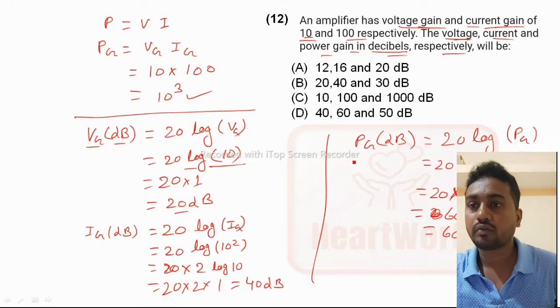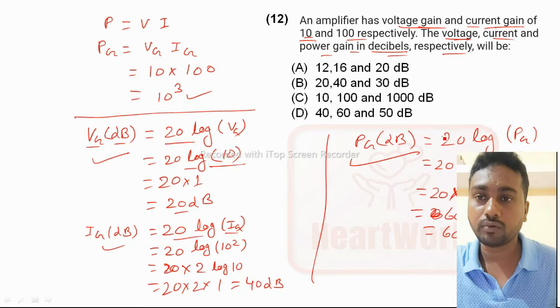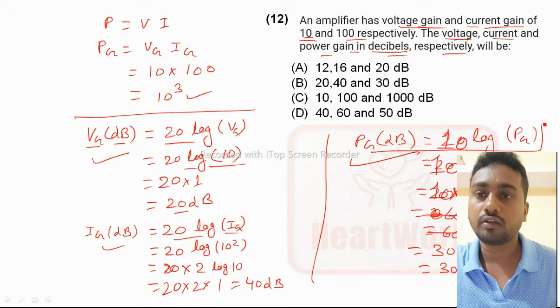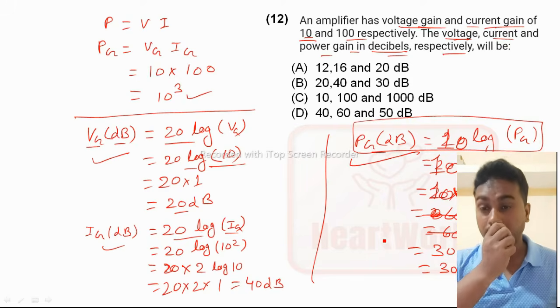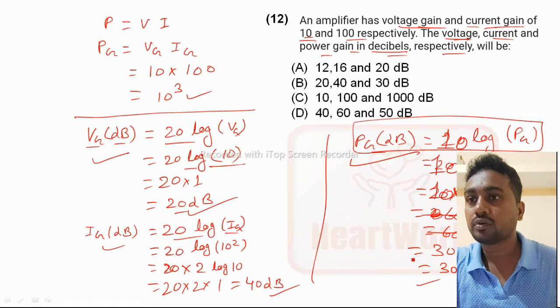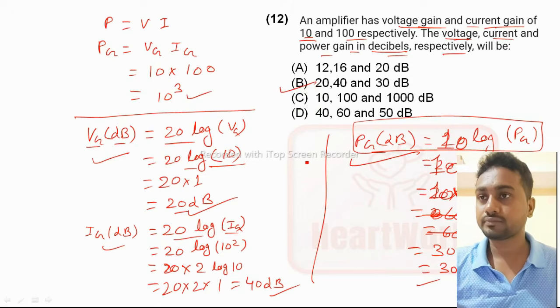Sorry, for power gain the formula is different. For voltage gain the formula is 20 log voltage gain, and for current gain it is 20 log current gain. But for power we write 10 log power gain. So it will be 30 into 1, or 30 dB. So power gain is 30 dB. Voltage gain is 20 dB, current gain 40 dB, and power gain 30 dB. Option B is the right answer.